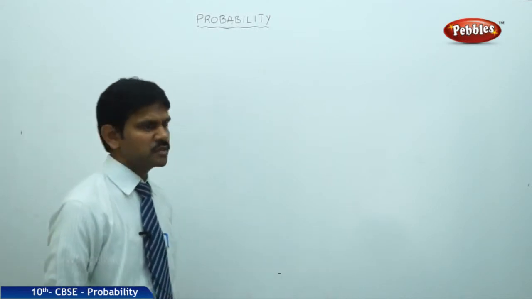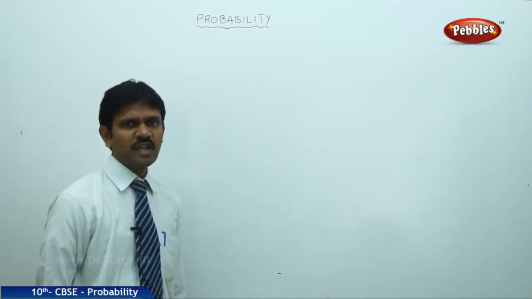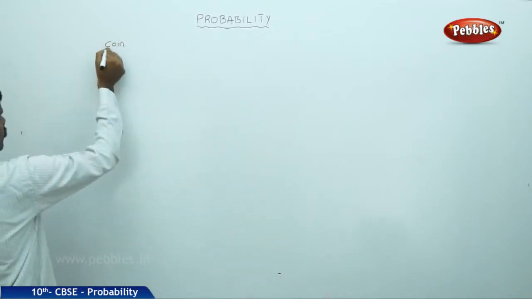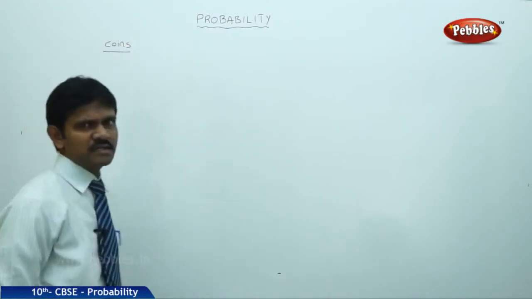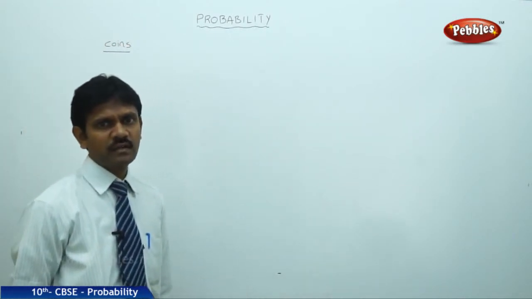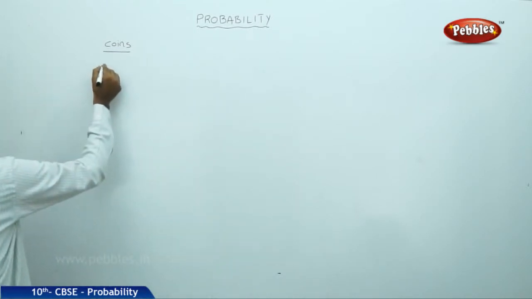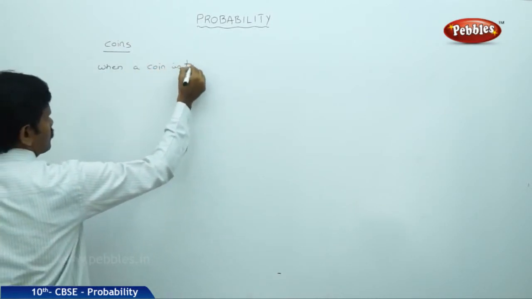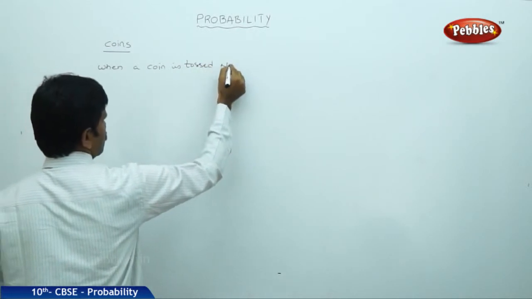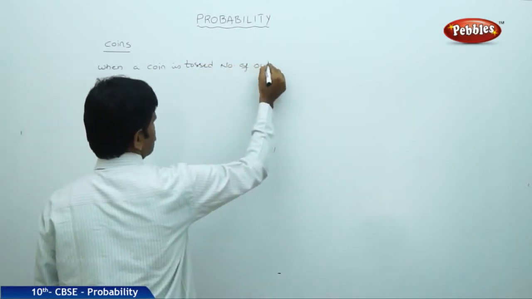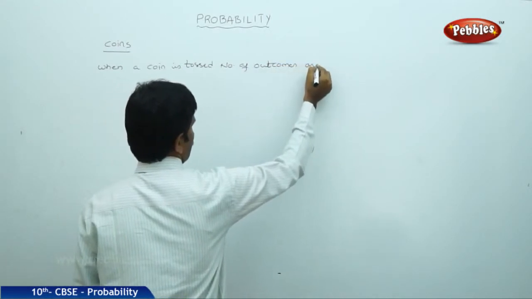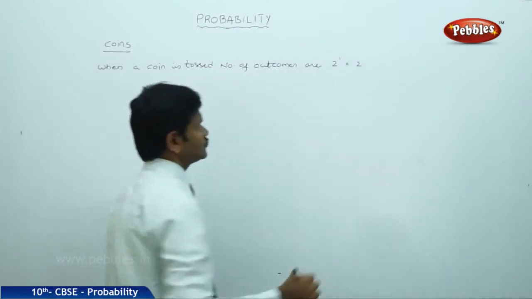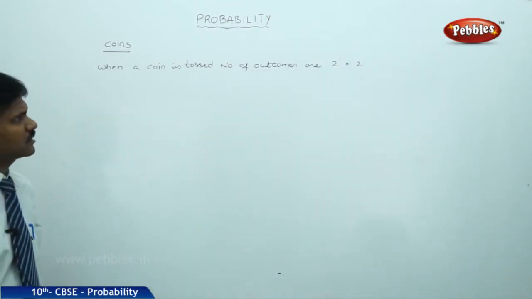Let us see some examples. When a coin is tossed, we are now discussing coins. A coin has two faces, head and tail. When a coin is tossed, the number of outcomes is 2 to the power 1, which is 2.